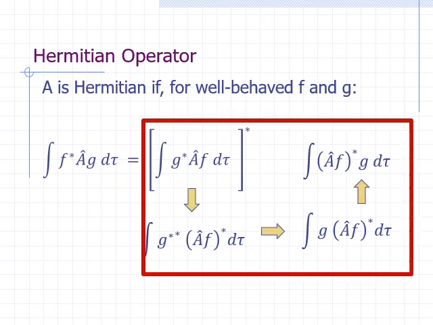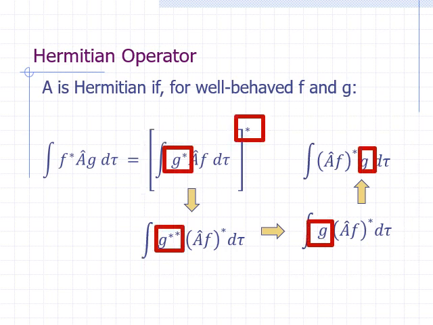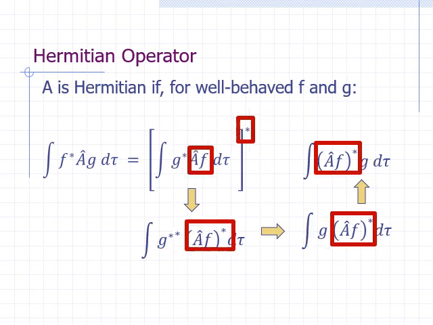All of these ways are equal whether A is Hermitian or not, but they are only equal to the left-hand side if A is Hermitian. Let's take a look at these equivalent ways of writing the right-hand side. First, we can get rid of the outermost complex conjugation by replacing g star inside the integral by g star star, or simply g. If we get rid of the outermost complex conjugation, we must also take the complex conjugate of A hat f inside the integral.